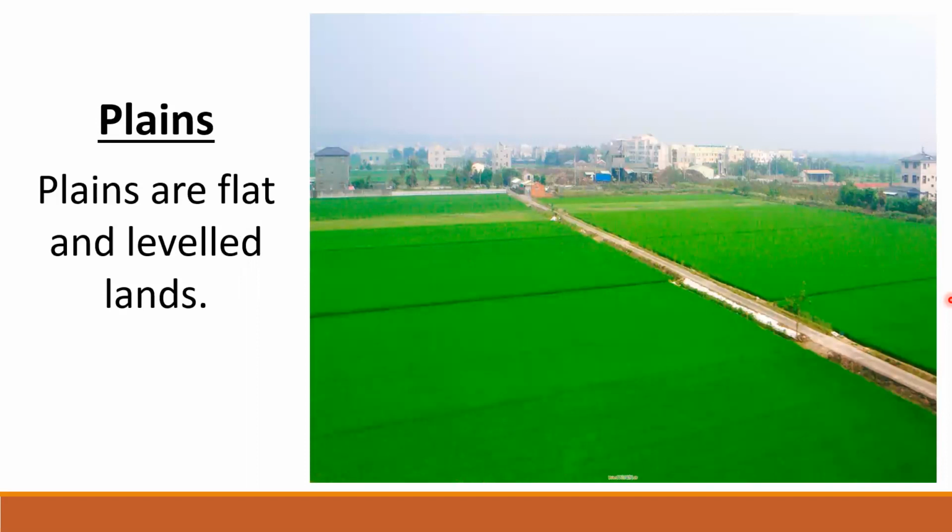Now let's learn about plains. Plains are flat and leveled lands. Most plains are formed by rivers. You know, children, how? When rivers flow down from the mountains, they bring with them large amounts of mud, silt, and sand.